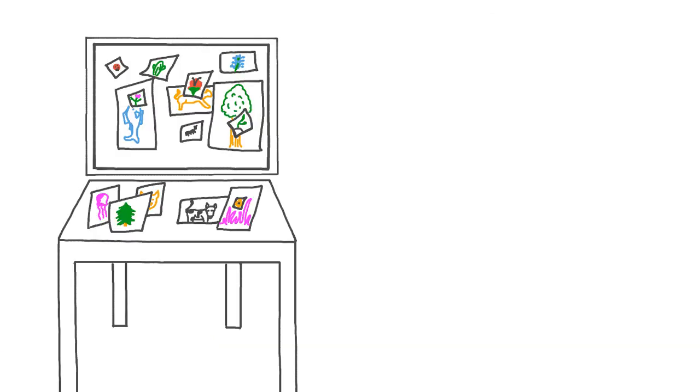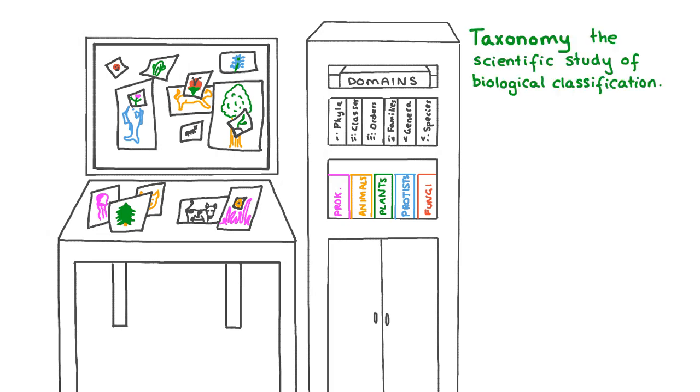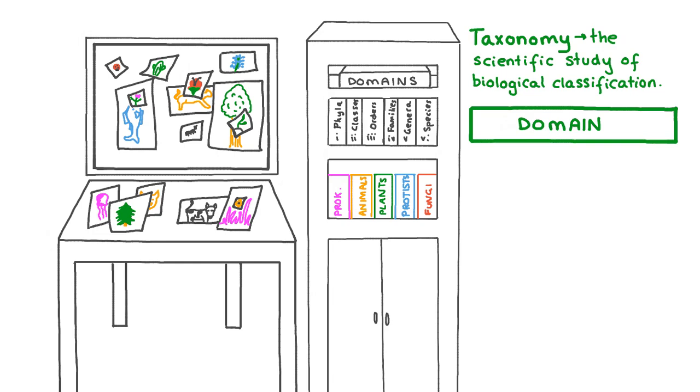The planet Earth has an incredibly diverse range of living organisms. To make these organisms easier to study, scientists have classified them into distinct groups according to their visible characteristics or evolutionary history. This process is called taxonomy. All living organisms that have been discovered so far can be classified into 3 domains: bacteria, archaea, and eukaryota.